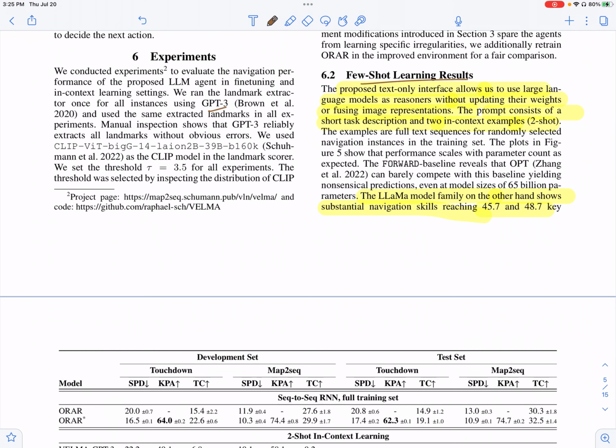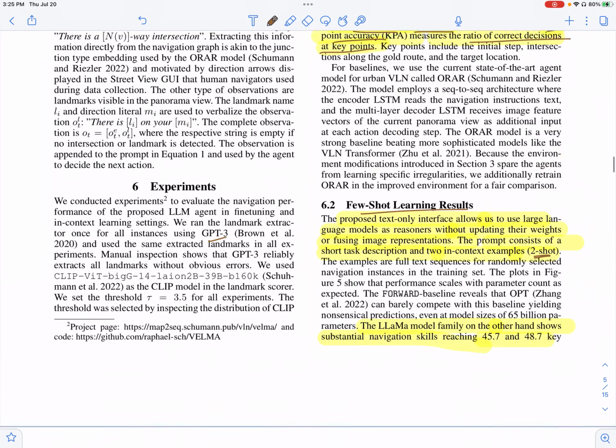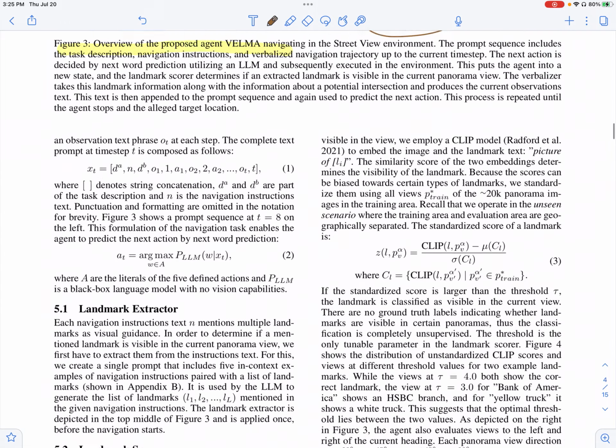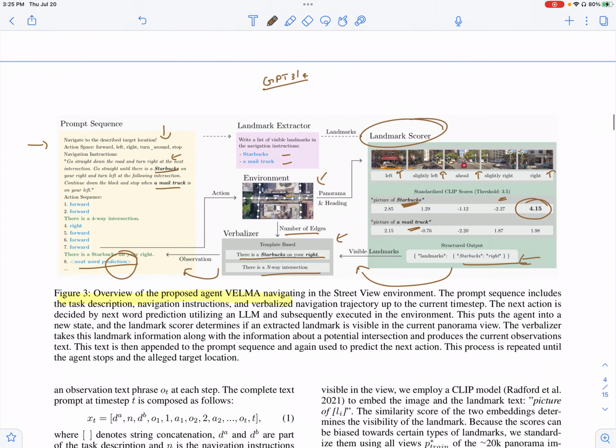So in the few-shot learning setting, they basically use two shots of the full prompt description or the text description, right? So these full text descriptions would be this entire prompt sequence along with the actual action, right?